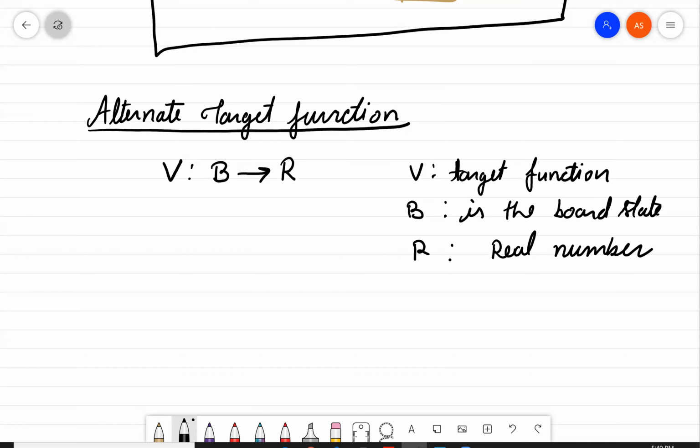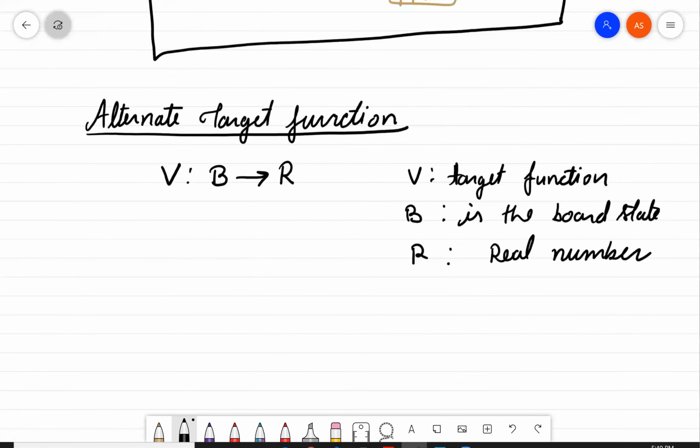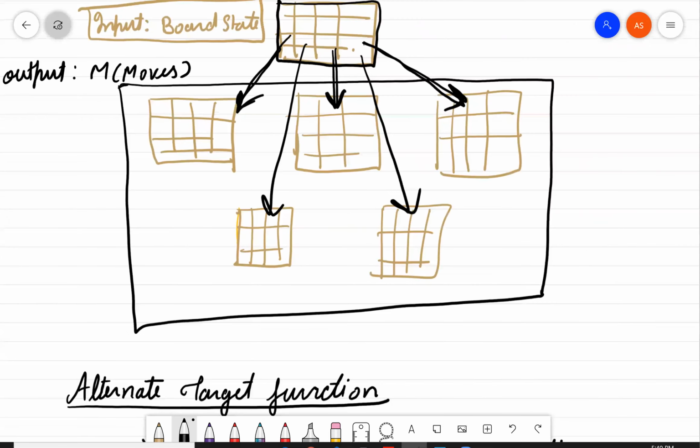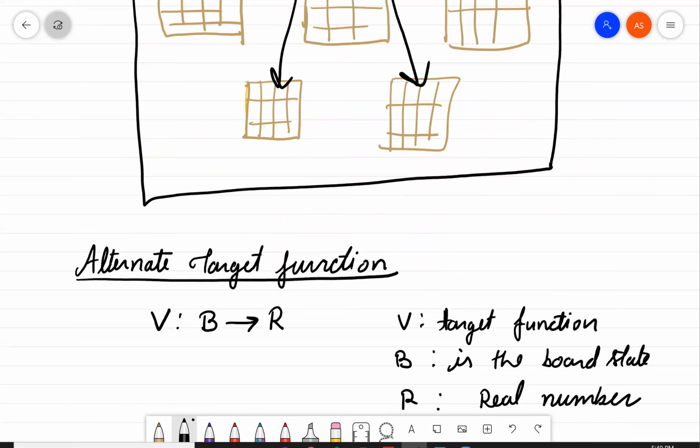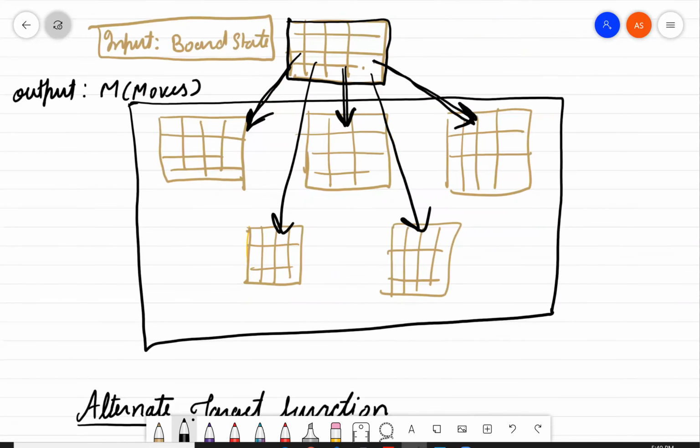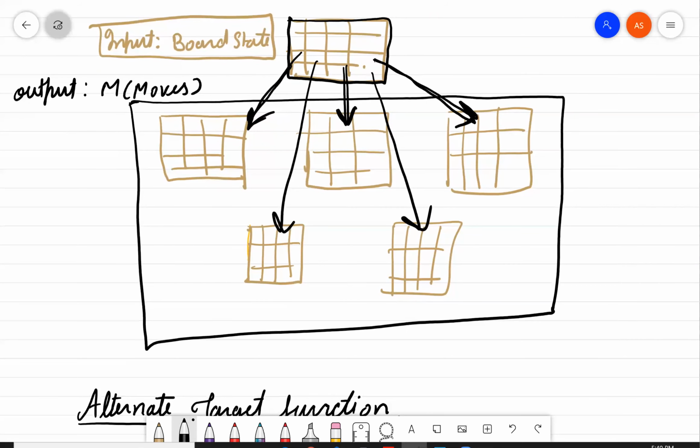Now in indirect learning, if we have a real number for each move, we will take this example again for this alternate target function. I'm not drawing this diagram again.